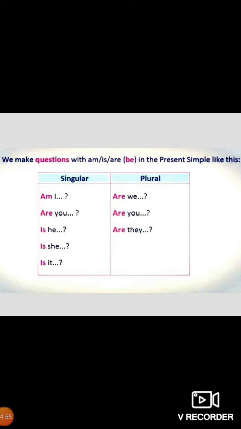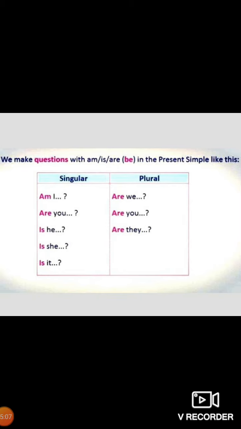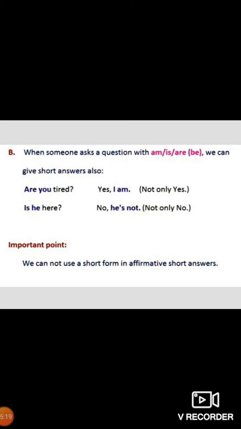Is he Tom? Sorry. Is she? Is she your daughter? Is it? Is it a black dog? You can see. Or is it your pen? Like in the plural also: are we, are you, are they? This way sentences are framed. Here look at the examples again.